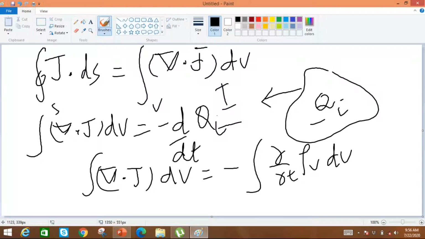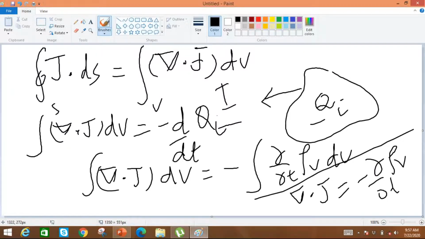And from this equation we can write that the divergence of J is equal to minus partial by partial t of rho v, and this is actually the point form of the continuity equation,